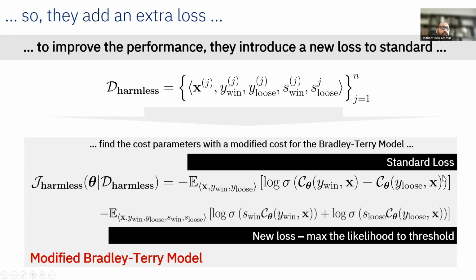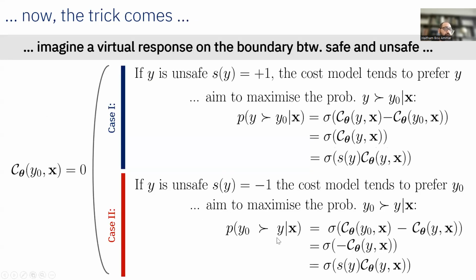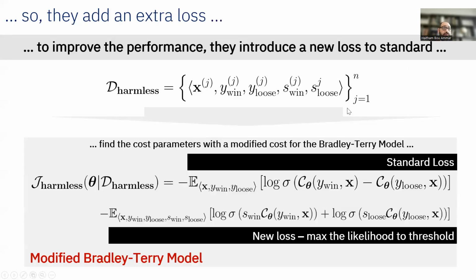They take the standard Bradley-Terry loss, which is maximizing the likelihood. That's what we tried to do before without finding the correct threshold. And now on top of that, we add this loss that we have derived here, where we have s_y multiplied by c theta, where s_y could be +1 or -1, depending on whether the response is safe or not safe.